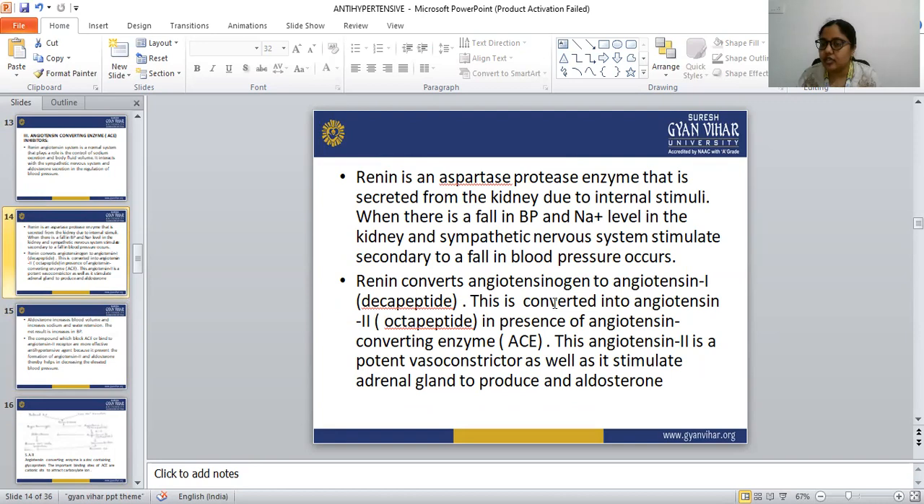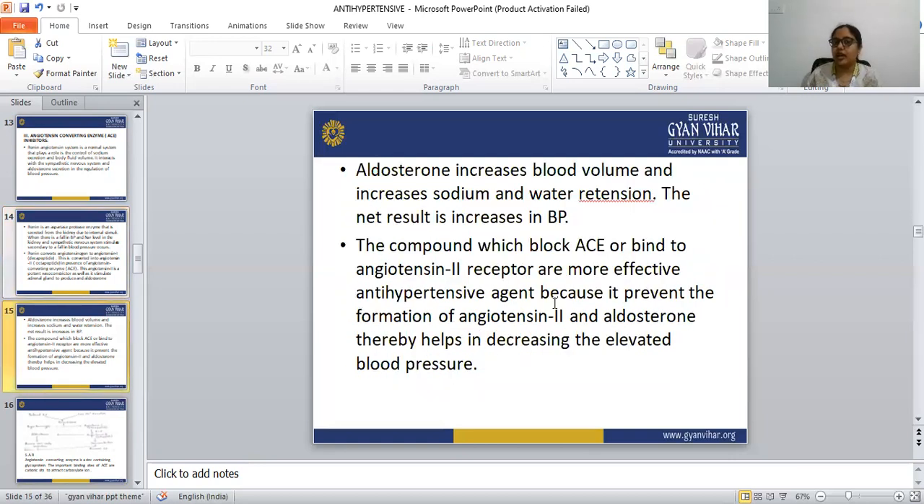Angiotensin 2 is a potent vasoconstrictor, which results in elevated blood pressure. It also stimulates the adrenal gland to produce aldosterone. When aldosterone is produced inside the body, the blood volume increases, sodium and water retention also increase, and the net effect is an increase in blood pressure.